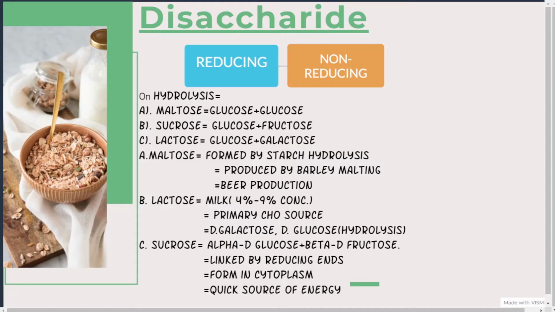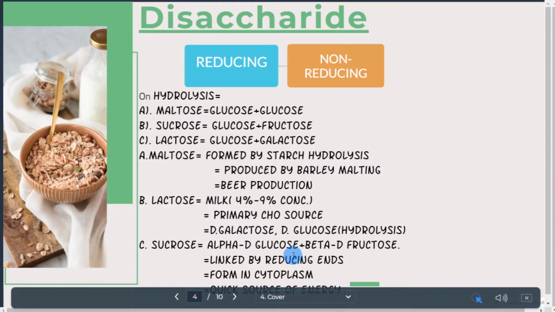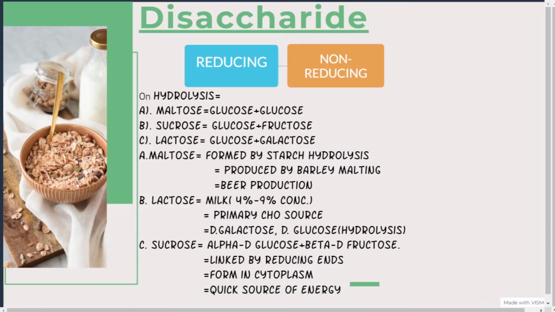I have written here galactose and glucose. What is this? These are the products of hydrolysis. When lactose undergoes hydrolysis by an enzyme, lactase, or beta galactosidase, it will give the products galactose and glucose. Simple as that.